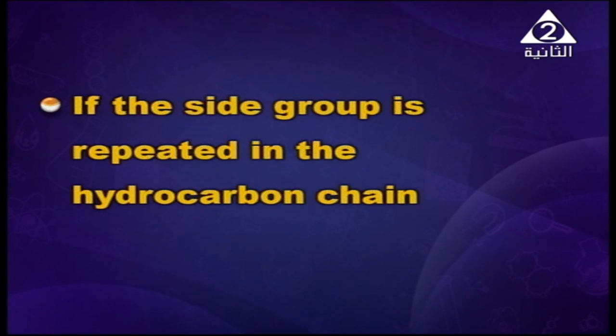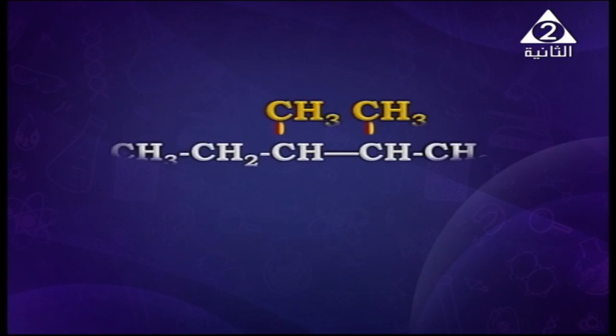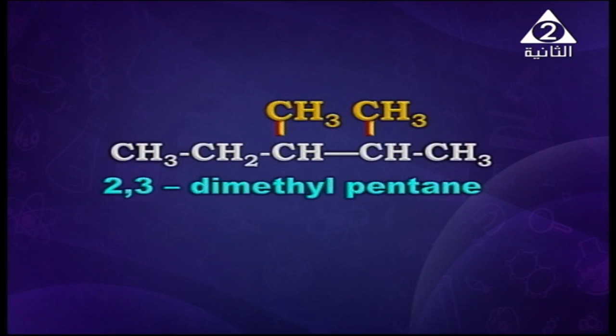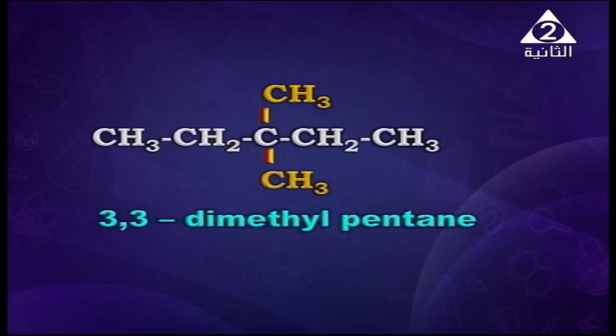Here, my dear student, if the side group is repeated in the hydrocarbon chain, we use the prefix di, tri or tetra to indicate the number of repetitions. As shown on the screen now, its name will be 2,3-dimethyl pentane. Also here, my dear student, both branches are at carbon number 3, so it will be 3,3-dimethyl pentane.